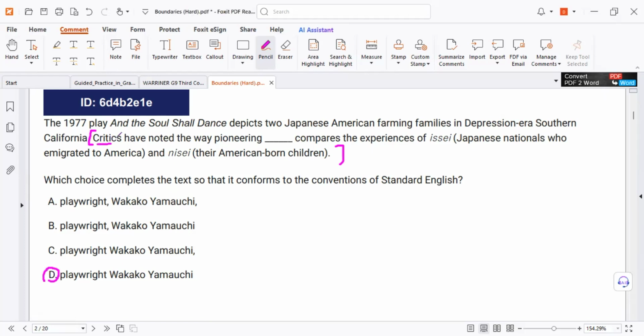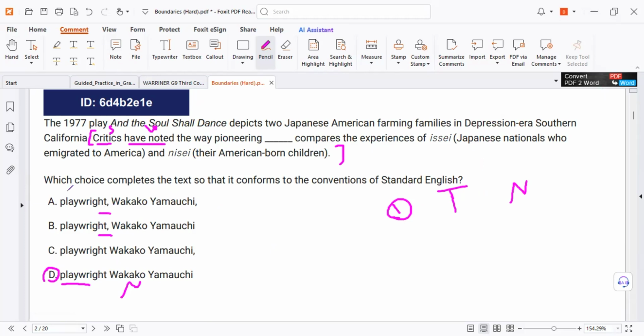So critics have noted, subject, verb, the way pioneering playwright. You see, okay, so I must read. Be careful. Here, playwright, title. So the rules: title, title name. Title name, no punctuation between them.